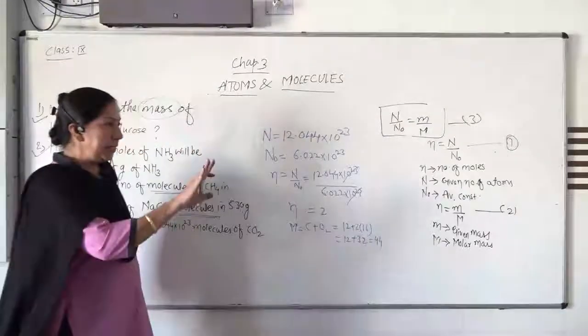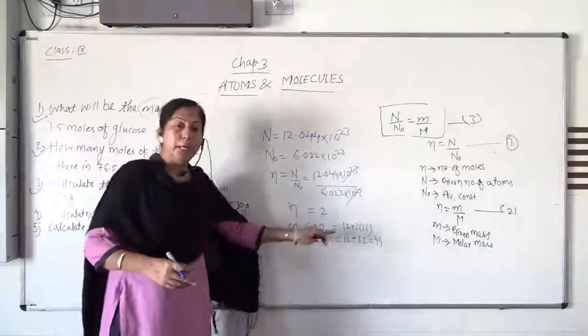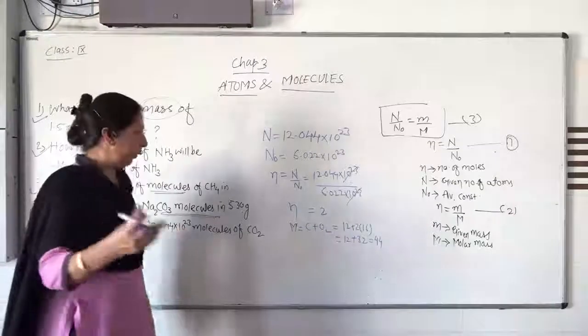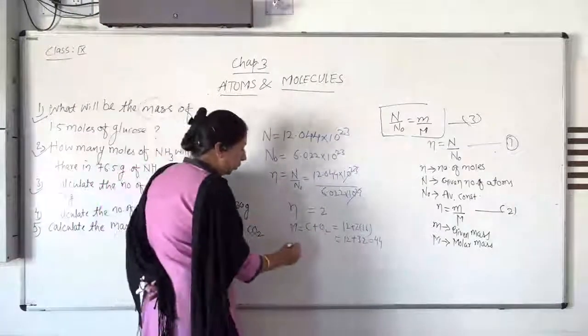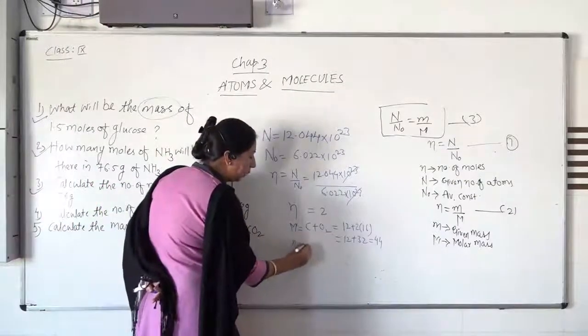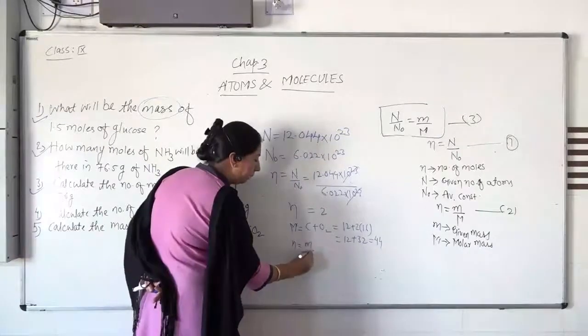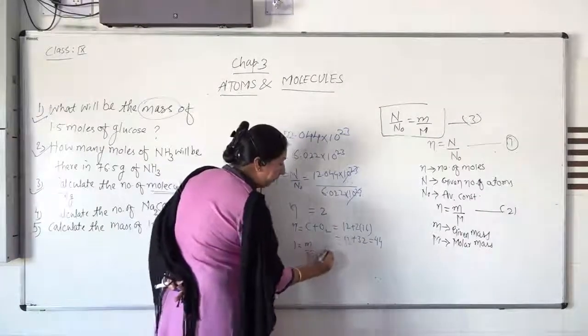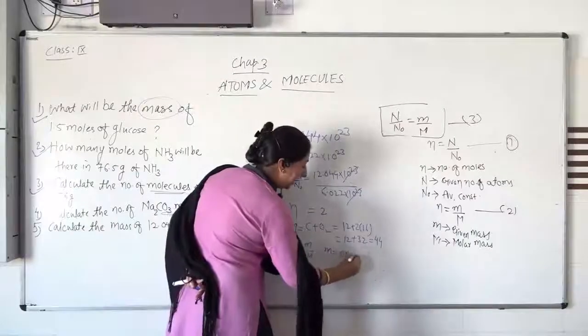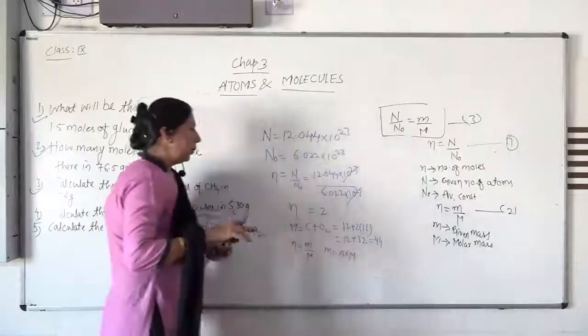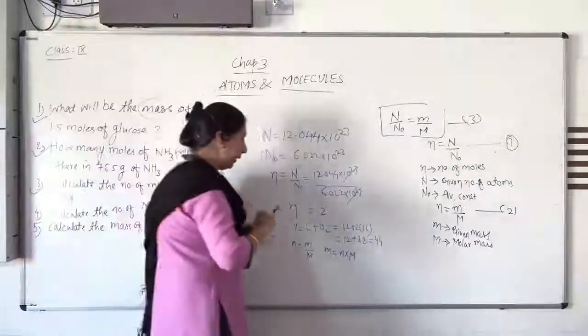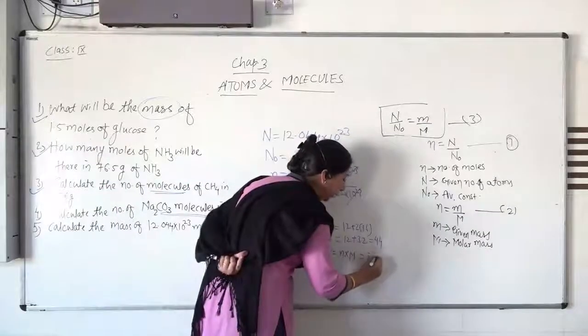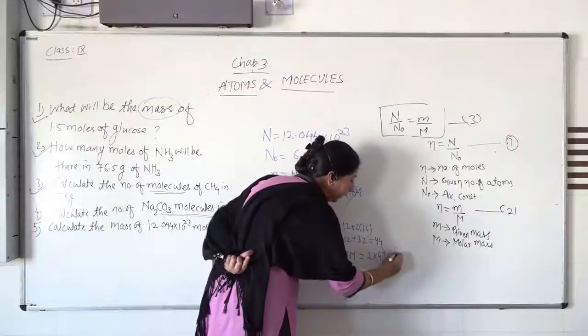So the molar mass of carbon dioxide is 44. Now n is equal to given mass upon molar mass, so small m is equal to n into capital M. When you multiply 2 with 44, you will get 88.